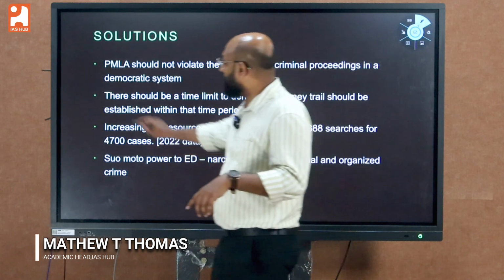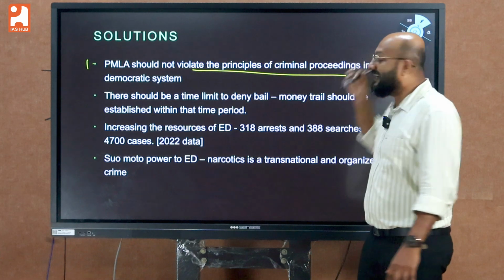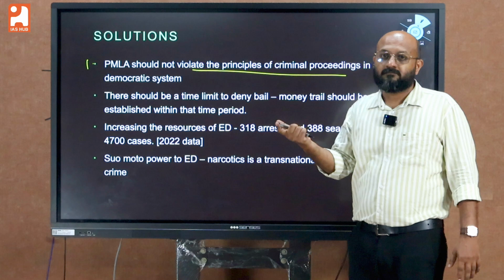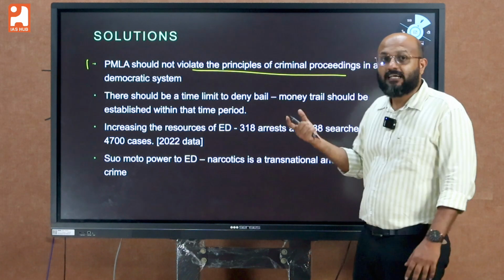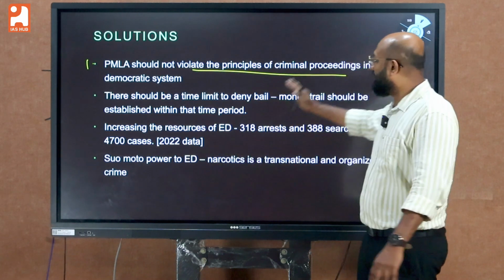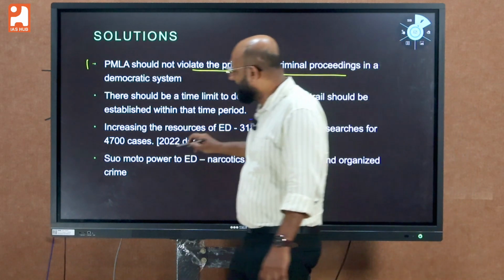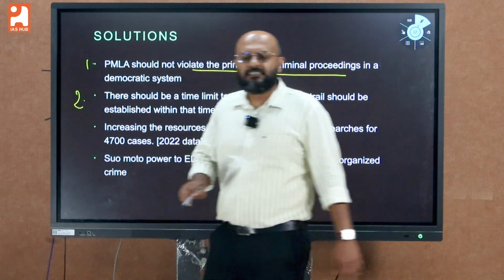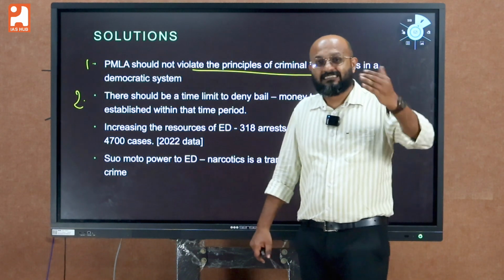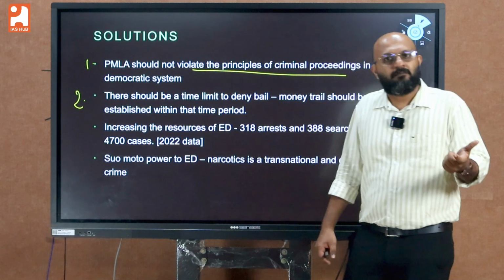The first solution would be, see, the PMLA should not violate the basic principles of criminal procedure, like the reverse burden of proof or the self-incrimination angle. It actually completely violates the basic principles of criminal procedure. And secondly, the stringent conditions for bail could be allowed considering the transnational nature of the crime, but there should be a limit for it.